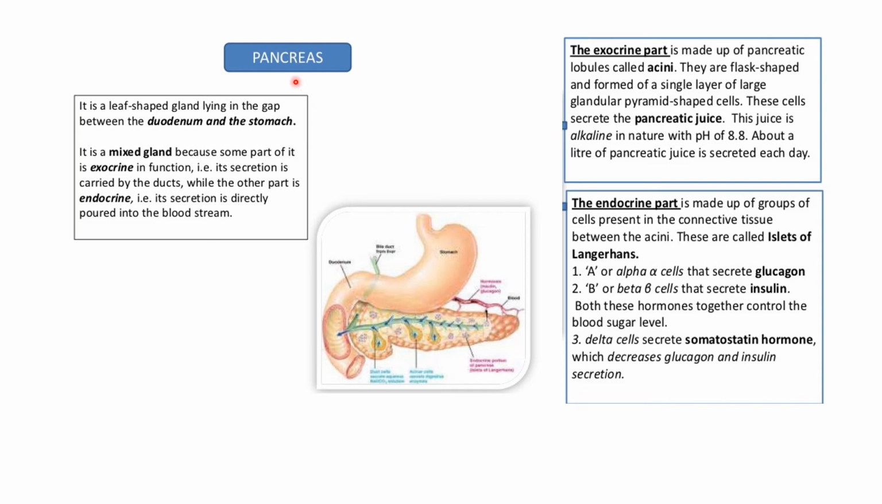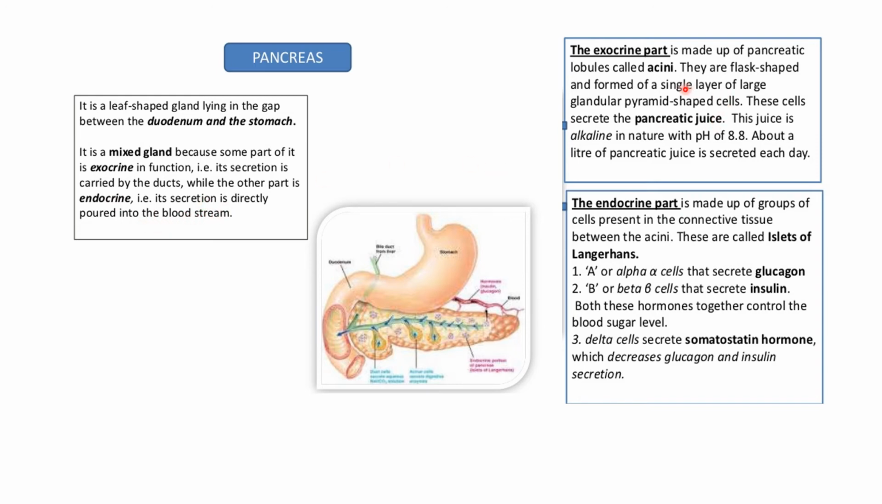Now let's see the pancreas. It is a leaf-like structure present between the stomach and duodenum. So this is the stomach and here the duodenum, and in the middle lies the pancreas. It's a mixed gland because some of the part is exocrine in function, that is, it's secreted by ducts, while the other parts are endocrine, that is, their secretions are directly poured into the bloodstream.